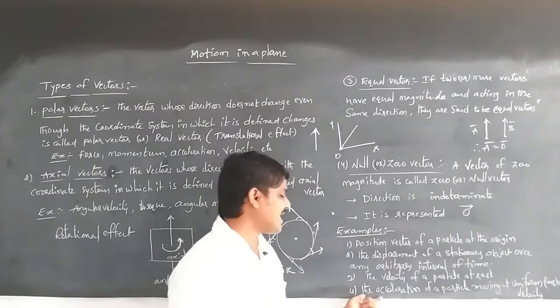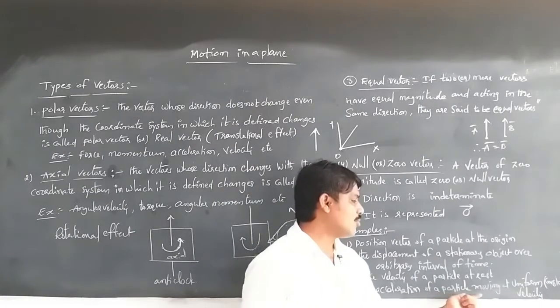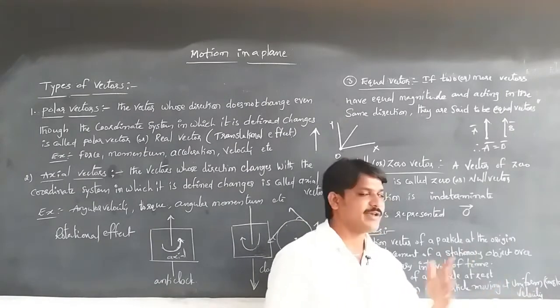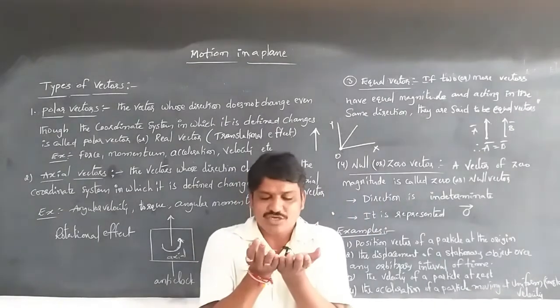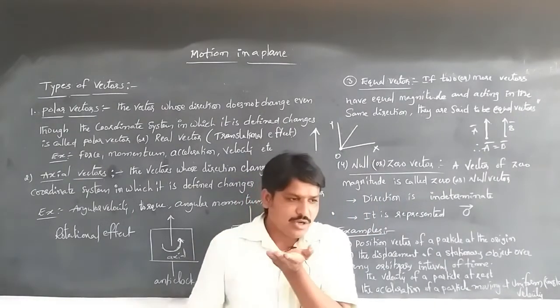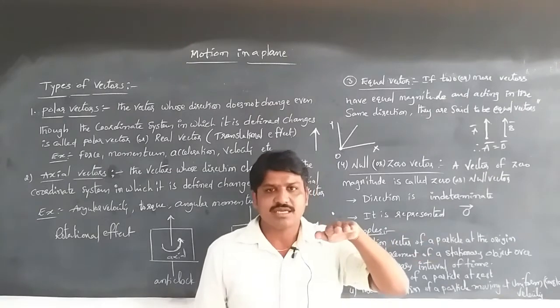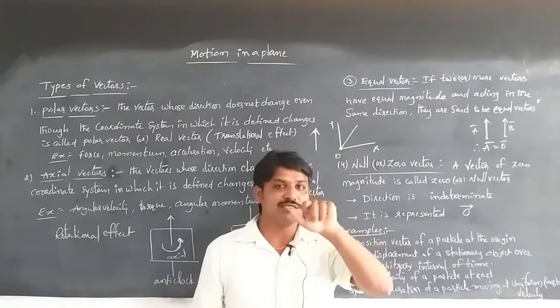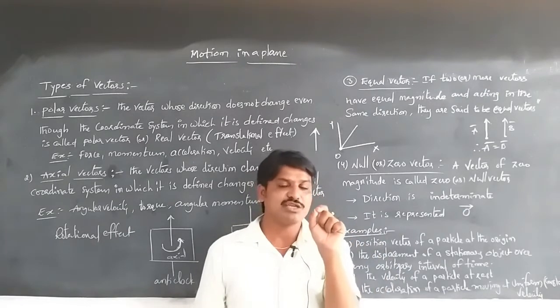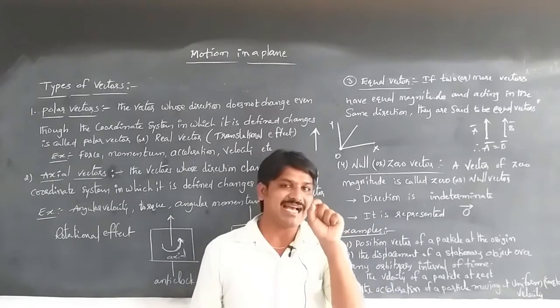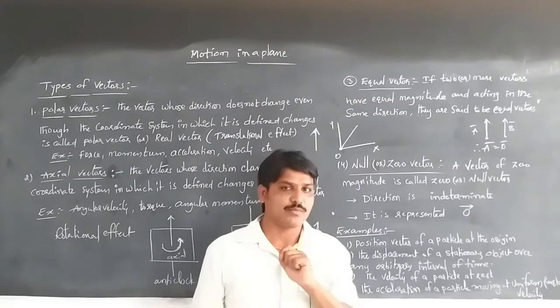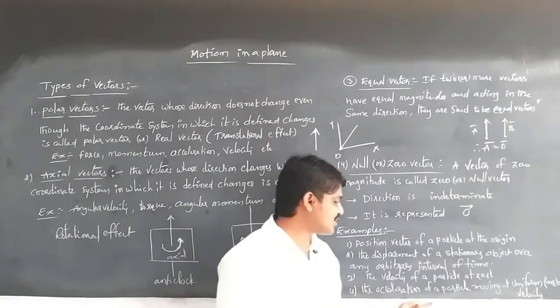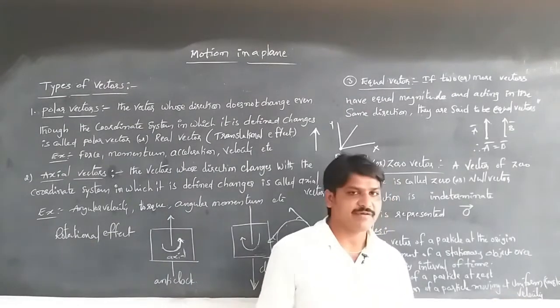As well as the acceleration of a particle moving at a uniform velocity: if the body does not change its velocity and moves in some direction with a constant velocity, the acceleration becomes 0.